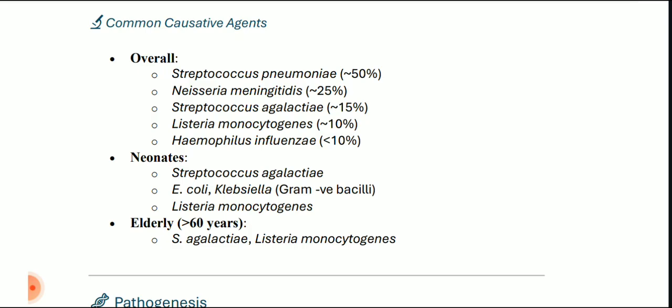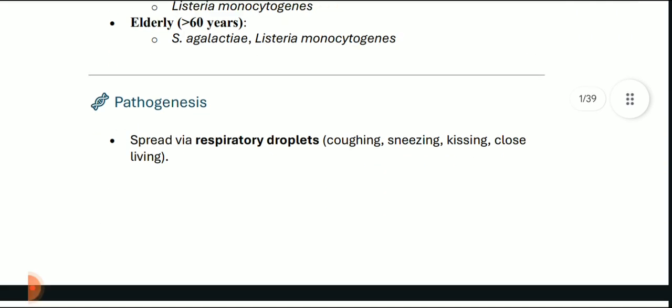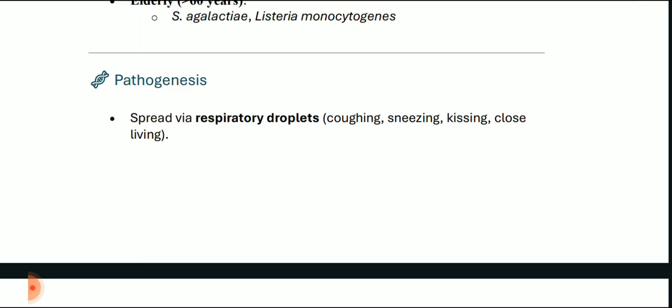In neonates, the common agents are Streptococcus agalactiae, E. coli, Klebsiella, which are gram-negative bacilli, and Listeria monocytogenes. In elderly patients, Streptococcus pneumoniae and Listeria monocytogenes are the common agents. Now coming on to the pathogenesis, the spread is by respiratory droplets, by coughing, sneezing, kissing or close living.